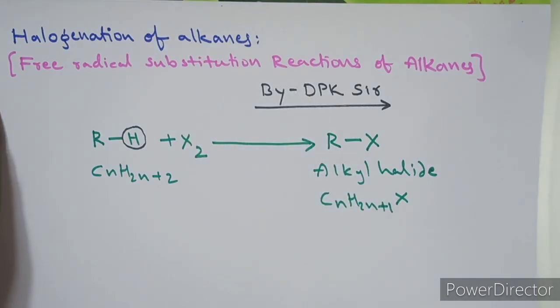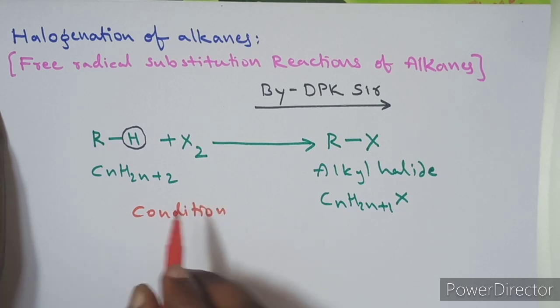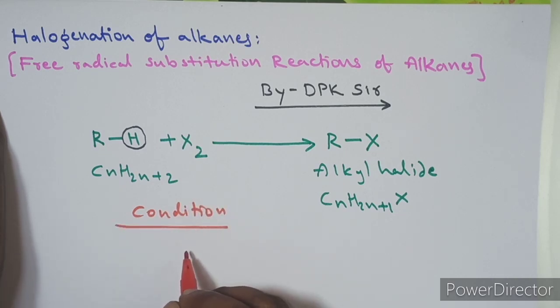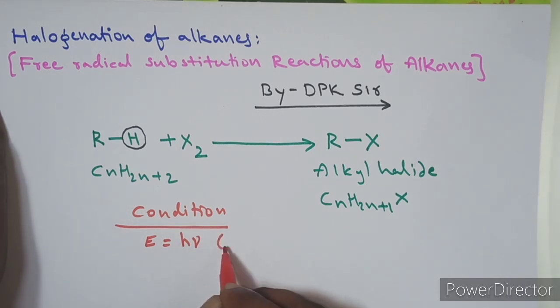The important thing we must know is what the conditions for this reaction are. For this reaction to occur, we need to mention some conditions. Remember the conditions I'm writing here. Number one, to proceed, any reaction requires some energy. That energy we can give from sunlight, because light consists of energy packets called photons, or quanta. The energy present in the light is sufficient to initiate this reaction. So the reaction can take place in sunlight, particularly the energy present in the UV region is enough.